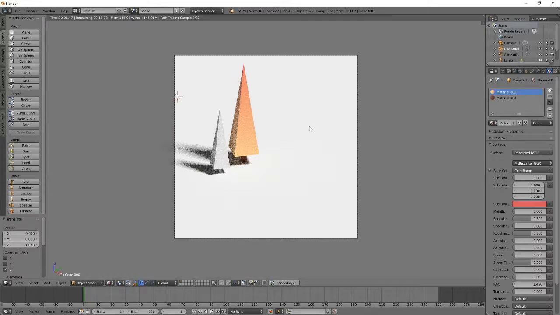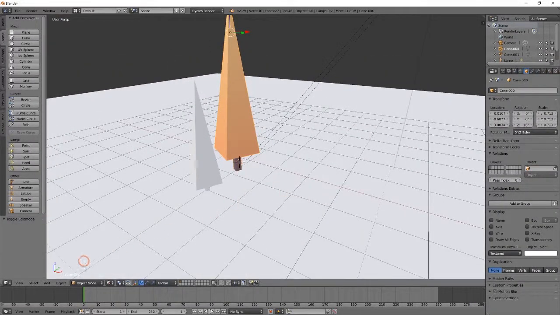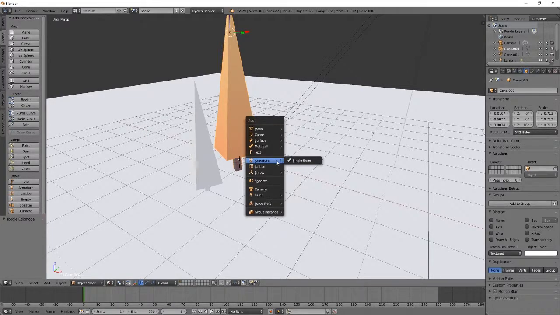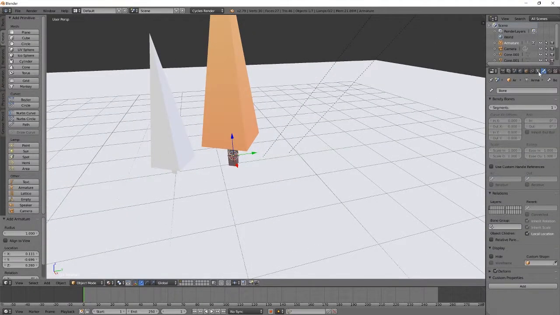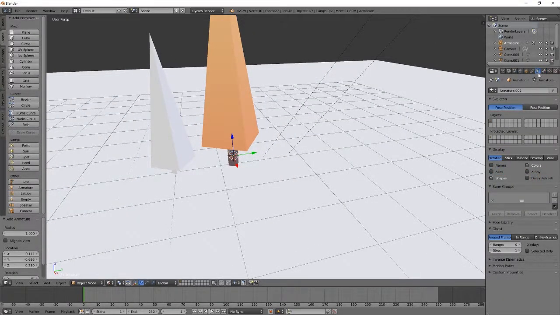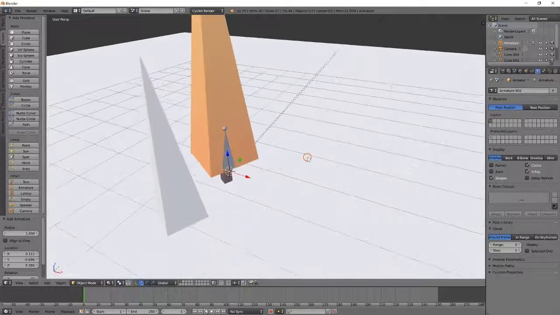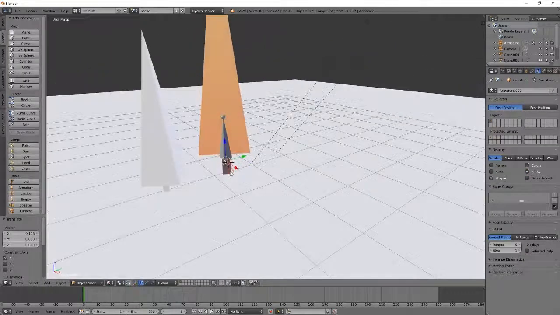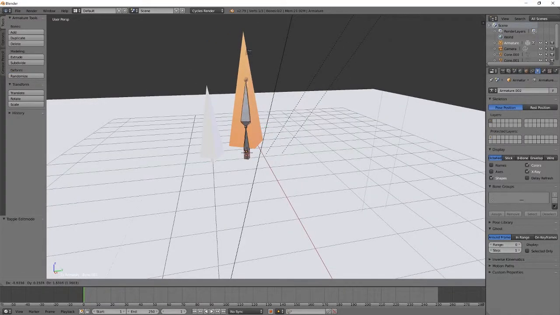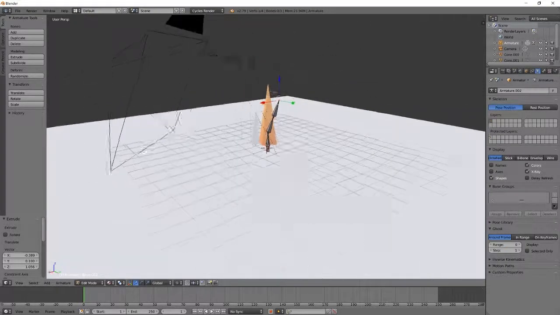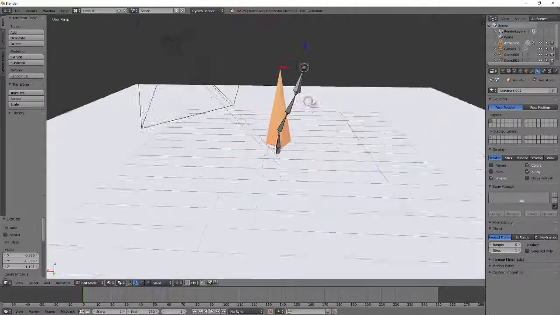we can see that we have a nice little gradient on our tree. So now that we have a very simple tree, we're just going to use bones to animate it, which is actually very simple. So we're going to press Shift A, go into armature and single bone, and that creates a little bone for us. Go into here and press X-ray on it. That way we can just see where the bone is, and then go into edit mode, and we're just going to extrude out about 3 bones, something like that.